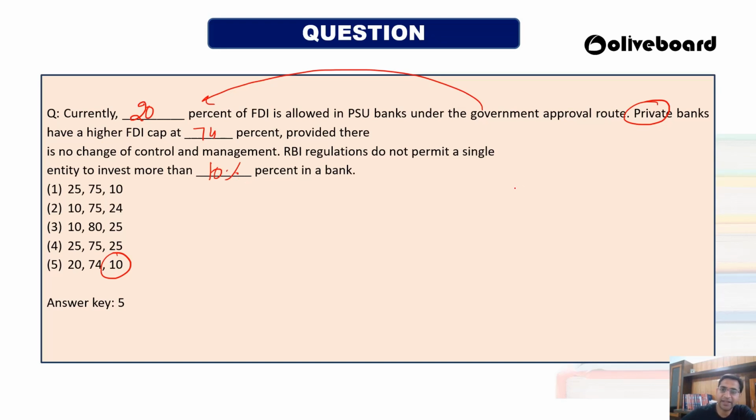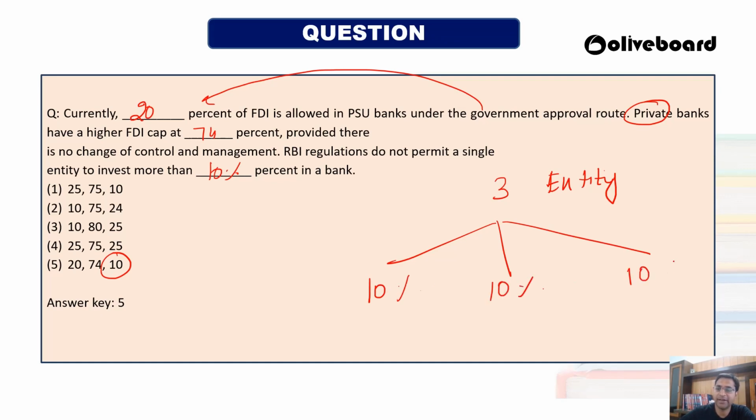Like if we have 3 entities, each of them can only be allowed 10% to take a stake in any of the banks. No entity can take more than 10% of the stake. So this is regarding this question.